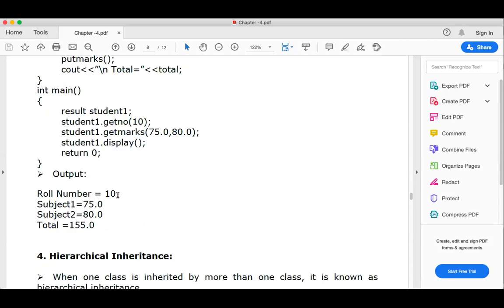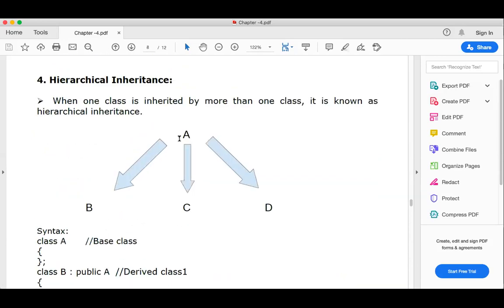Then the next one is hierarchical inheritance. In hierarchical inheritance, when one class is inherited by more than one class, it is known as hierarchical. In other words, if one base class has more than one derived class, then it is called hierarchical inheritance.